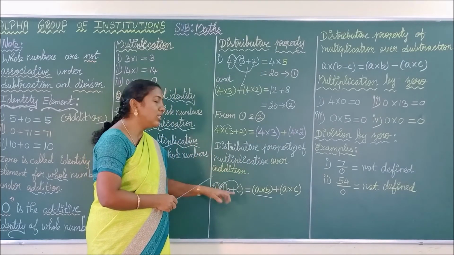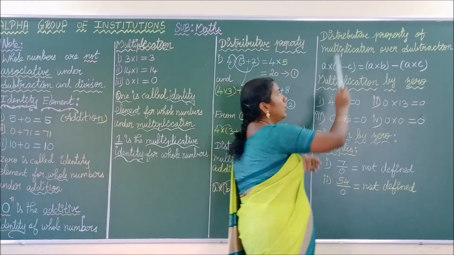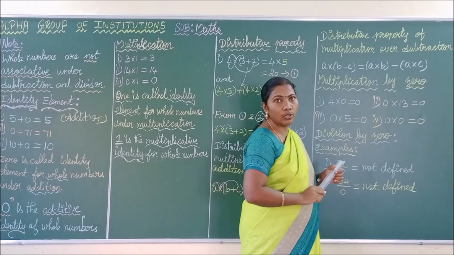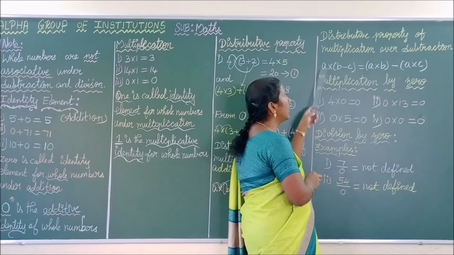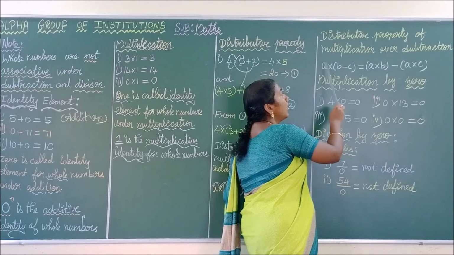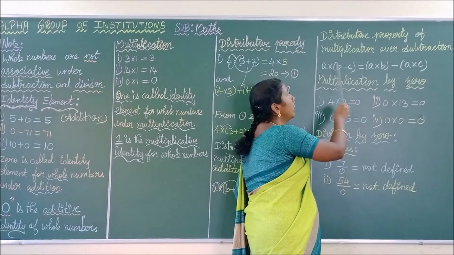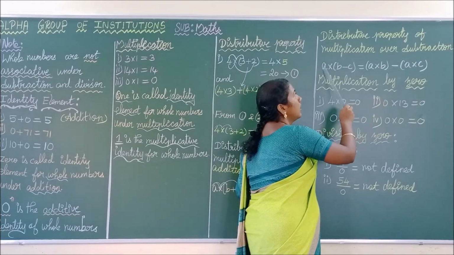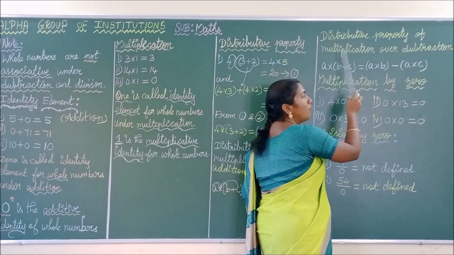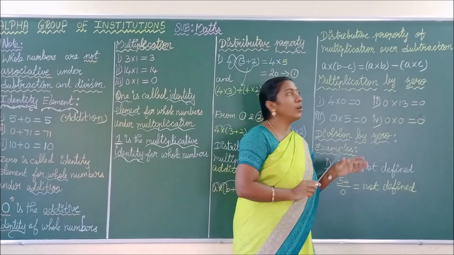Okay. Instead of plus, if you are having minus, how can you call this? Let us see. Distributive property of multiplication over subtraction. Okay. How can you use this property? See here. A into (B minus C) is equal to A into B, instead of plus, here we are having minus, so A into B minus A into C. So we call this property distributive property of multiplication over subtraction. Do you understand, children?